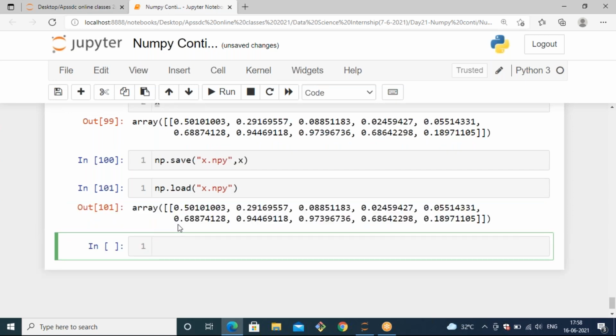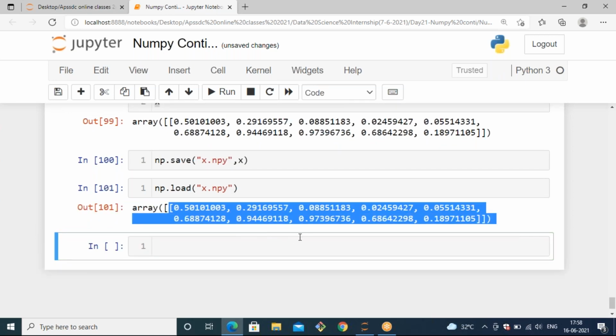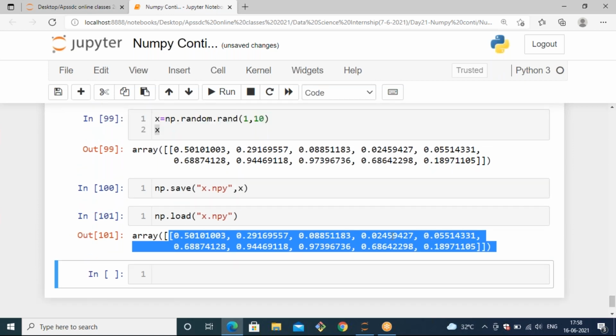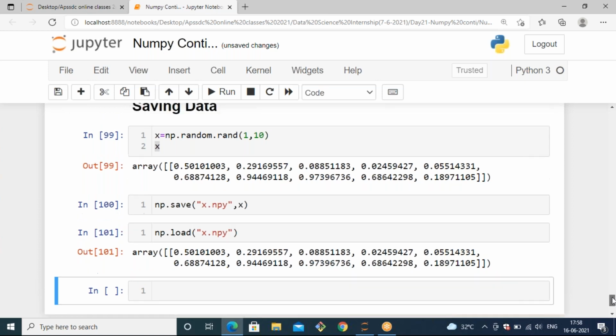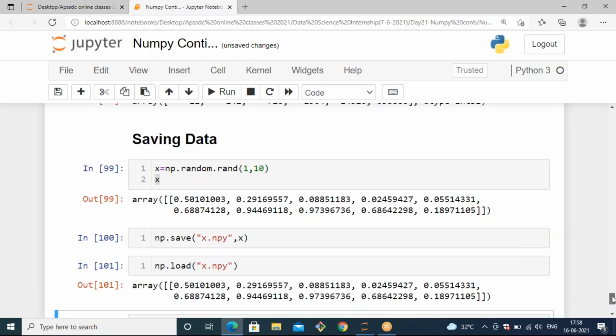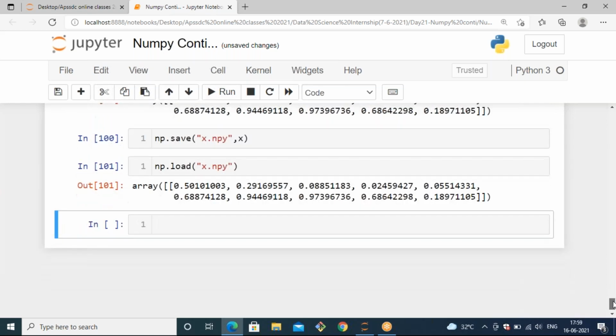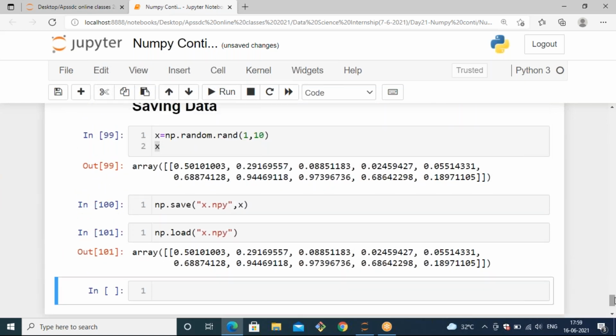Now you can see it displays the entire array, whatever you saved, because we are loading it after saving. Like this, you can save your NumPy array at any time, and you can use it at any time. Am I clear? Is it done from your end?